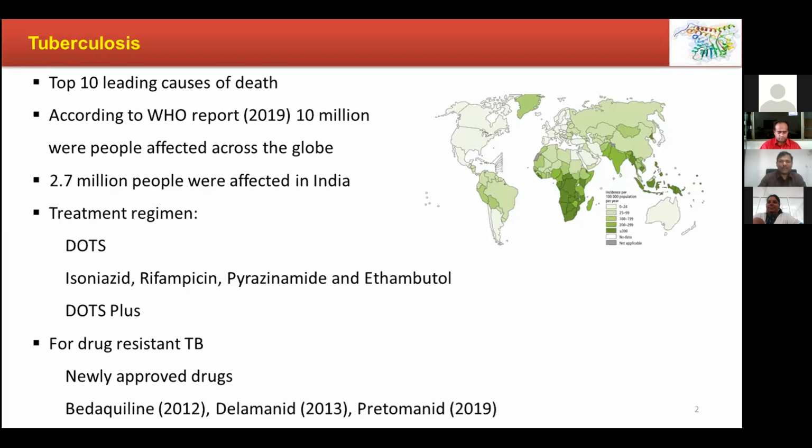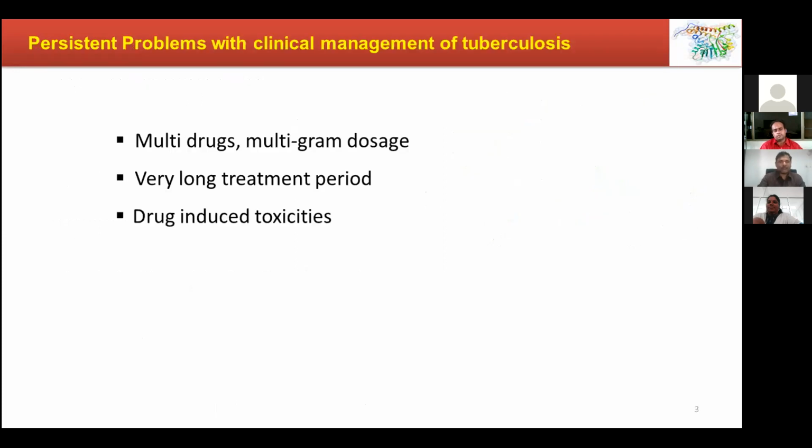But the problem here is this. Every tuberculosis patient will be given multi-drug therapy, a minimum of 4 drugs. For a person who got exposed to a TB patient, in a preventive mode, only isonicotinic acid hydrazide, INH, will be given. But when somebody is declared a TB patient, they will receive a minimum of 3 drugs.